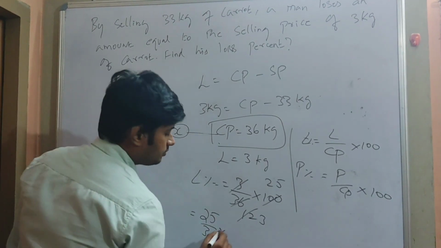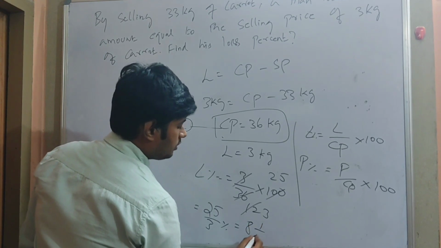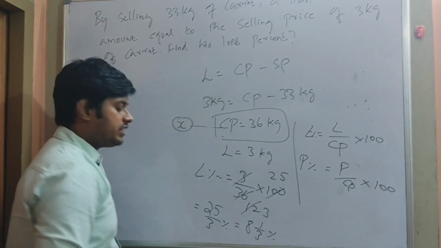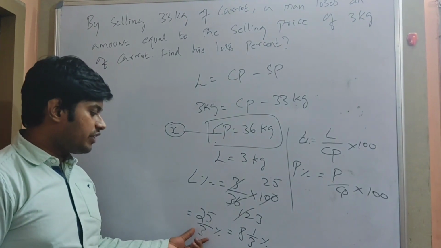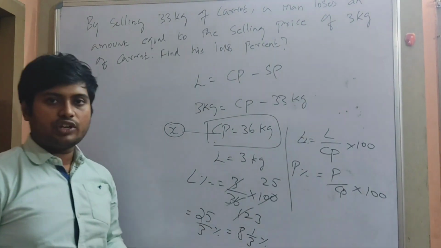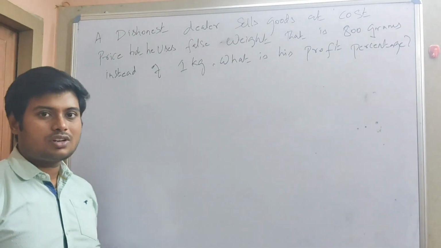What is mixed fraction? 8 1 by 3 percentage. So whichever is given in your option, you can take the option. Either it is 25 by 3 or 8 1 by 3. Have you understood? So we'll see the next type, which is based on dishonest dealer.